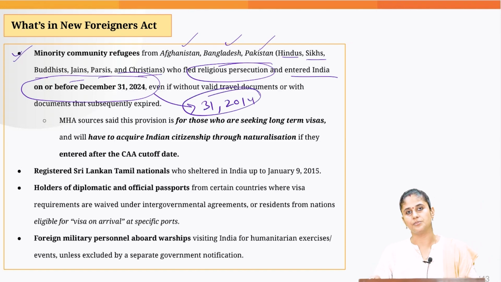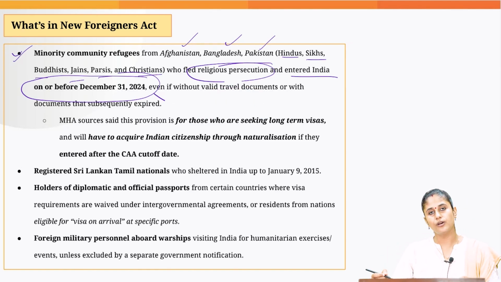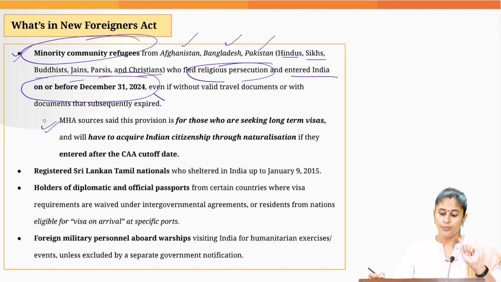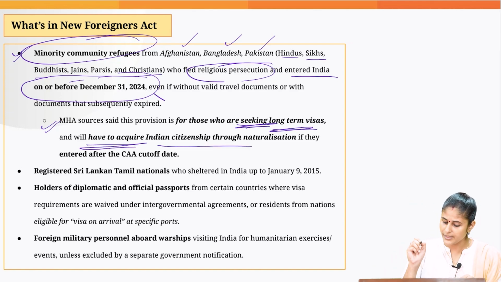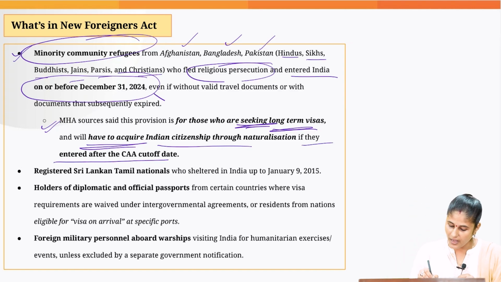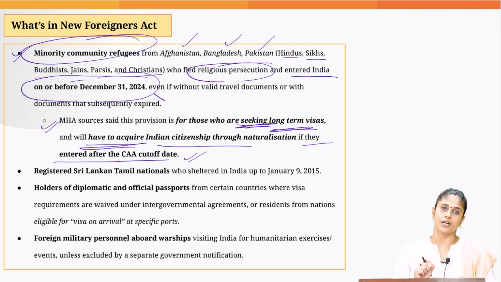Now the cutoff date has been increased by the Ministry of Home Affairs, and the Ministry of Home Affairs has clearly outlined that this exemption would be provided to the minority community refugees entering from these three countries, provided they seek a long-term visa, and they will have to acquire Indian citizenship through naturalization if they have entered after the Citizenship Amendment Act cutoff date.